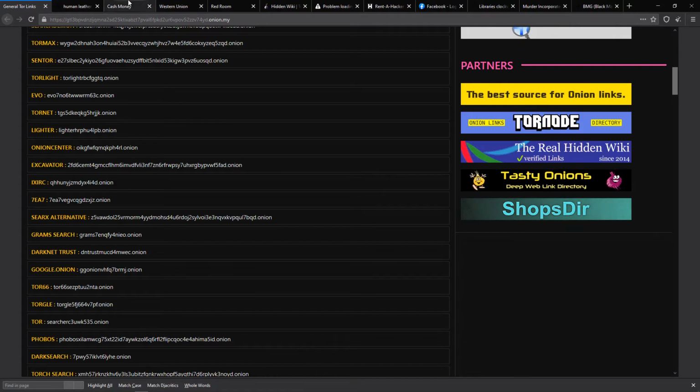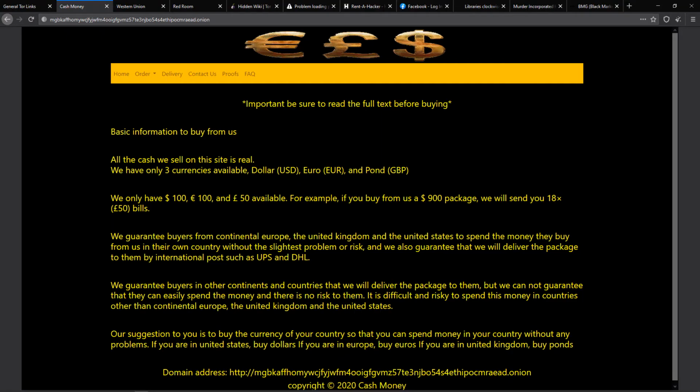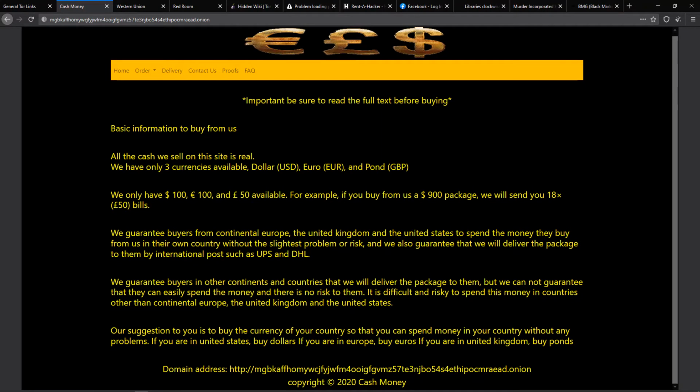So the very first thing that I would like to show you is this. This is basically something related to money laundering. Here what they basically do is ask for money from you in the form of Bitcoin.